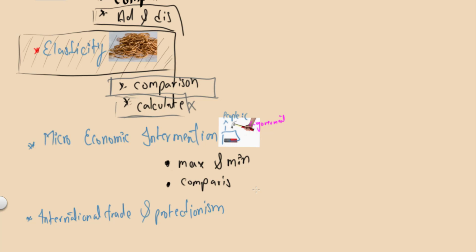You'll be asked to compare maximum and minimum prices to other possible options or policies, which could include subsidizing, which could include taxation. You can have any comparison, but you'll be asked a comparison type question. Other than this, in microeconomics, you don't really get any essay-based question when it comes to this topic.